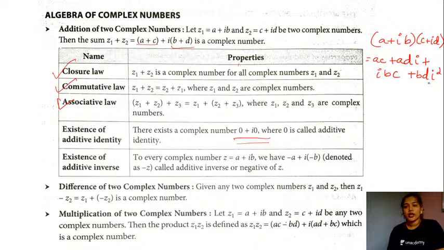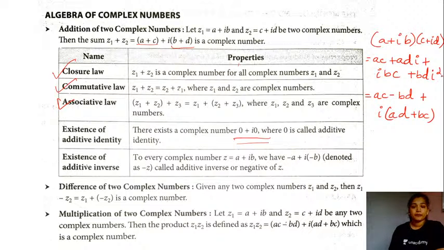Now what is the value of iota? Iota is root of minus 1. When we square it, it is going to be minus 1. So I'm taking all the terms without iota together, so that is going to be ac minus bd, plus iota into, in this case, ad plus bc. So this will be the product. This is how we multiply, and the result that we are going to use is that iota square is equal to minus 1.